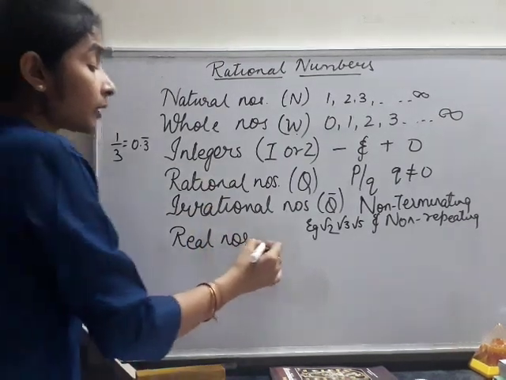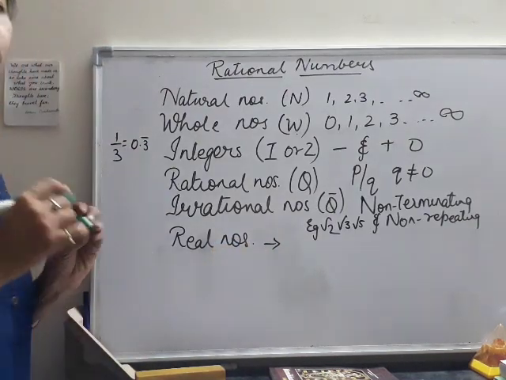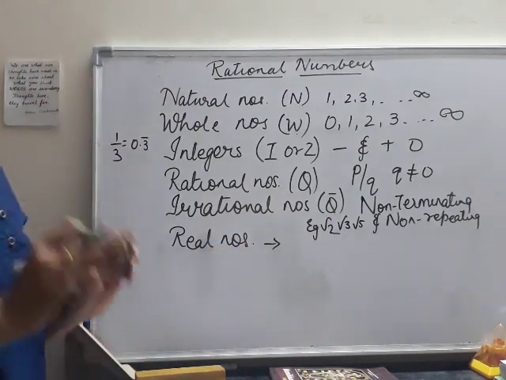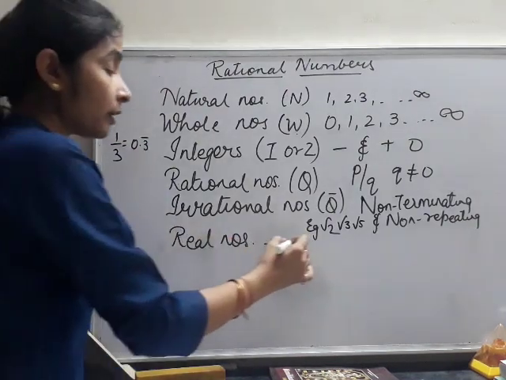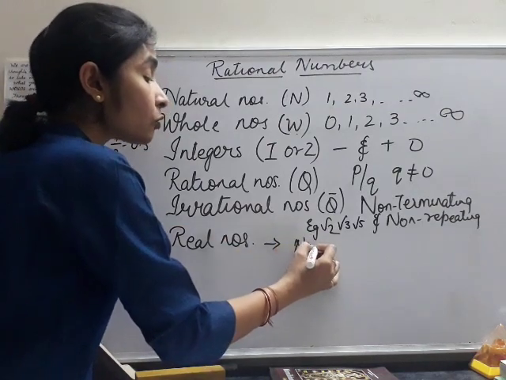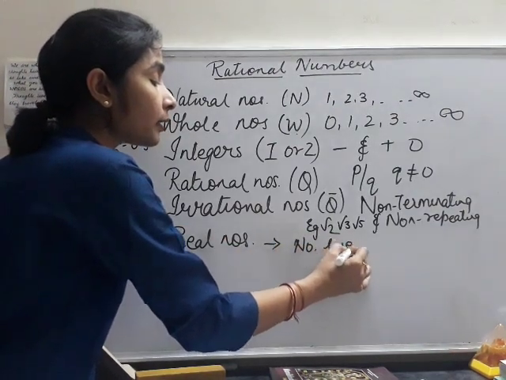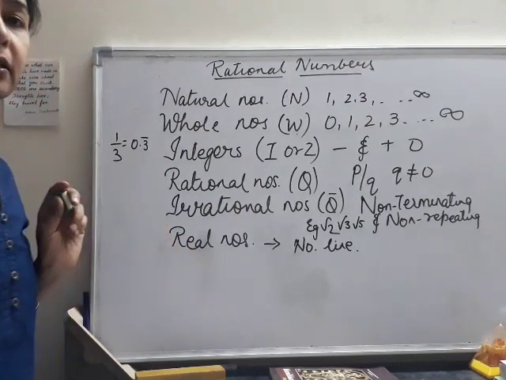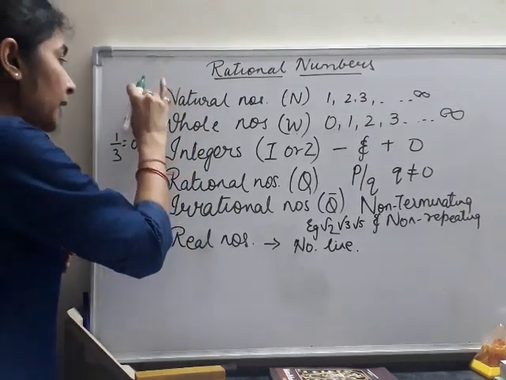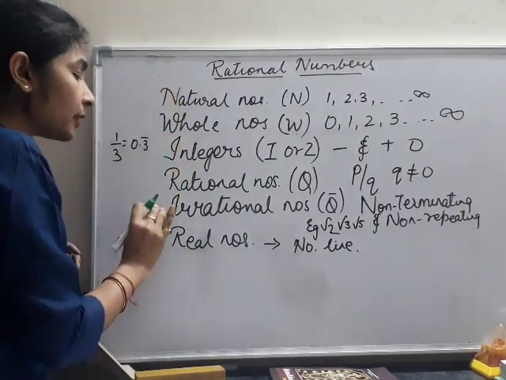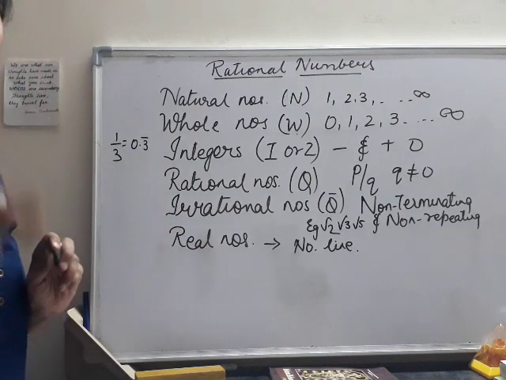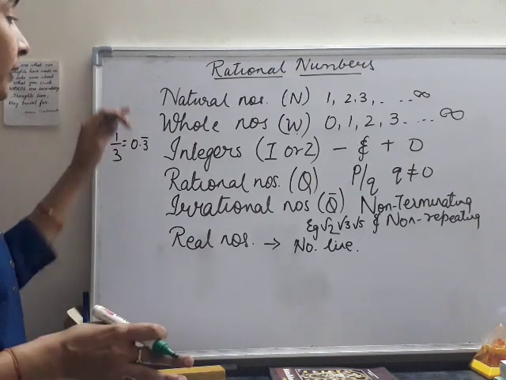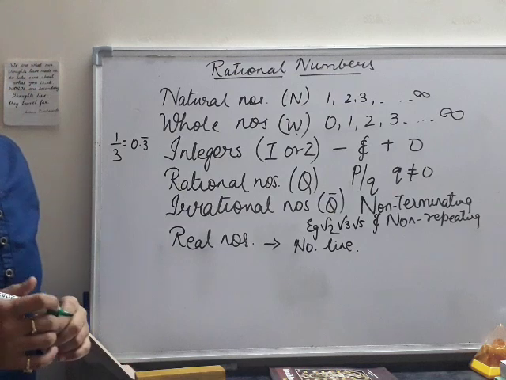Now real numbers. What are real numbers? Real numbers are all those numbers which can be represented on the number line. Because they are real, we can show them on the number line. So all categories of numbers, including natural, whole, integer, rational, irrational, all we can show on the number line, and that is why they all come in the category of real numbers.